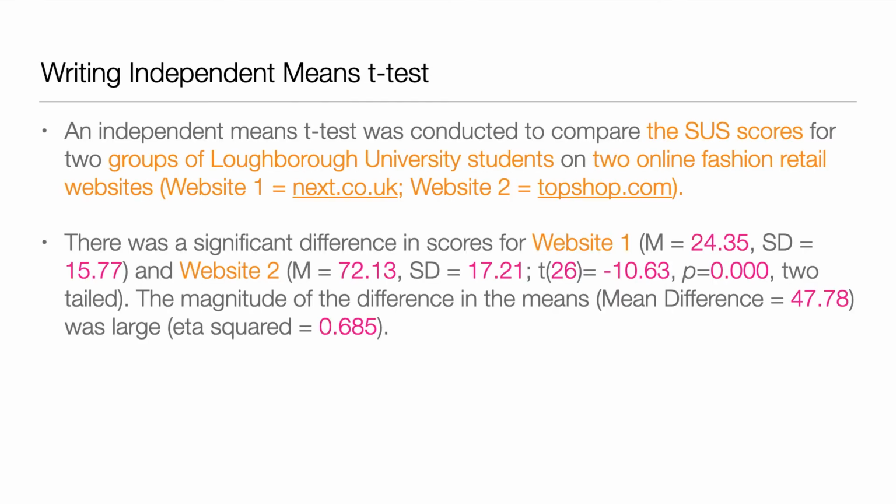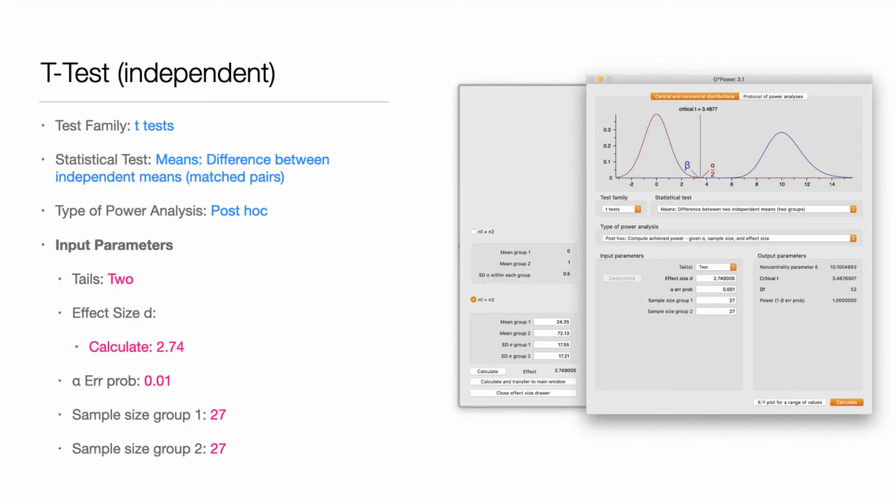Let's go and do this for the independent t-test. Again, we worked out all our parameters from the previous videos. I'm not going to go through it. Here we are in G*Power. Again, it's t-test, it's difference between two independent means, and we're looking at a post hoc. And post hoc, again, is after the experiment, two-tail, and then the effect size d, we slide the drawer out, put our means in, put our standard deviations in, calculate, press transfer to main window, and it pops across. In this case, we got 2.74 for the effect size d. Alpha, the achieved alpha. The group size, really simple, it's the same for both groups, and we are good. Now that gives us the independent, and off we go.